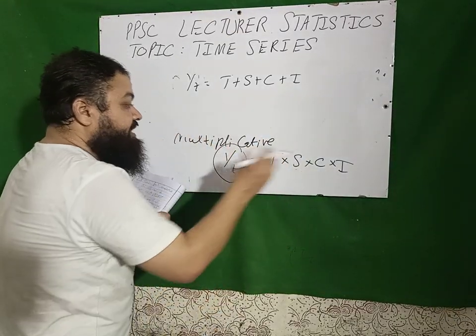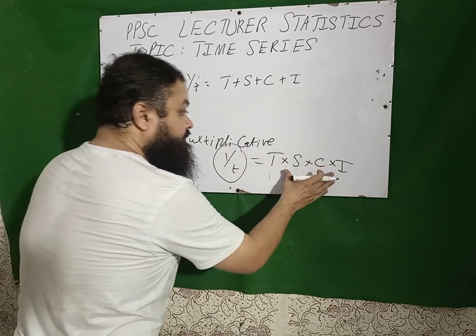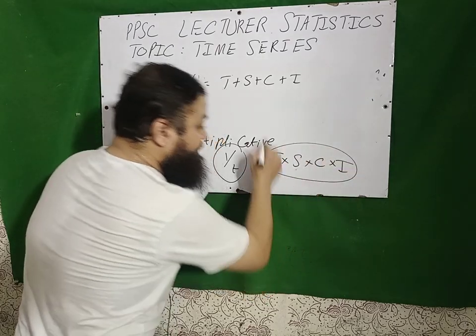We assume that every observation collected according to the time period has all four components, and they are in the multiplicative form.